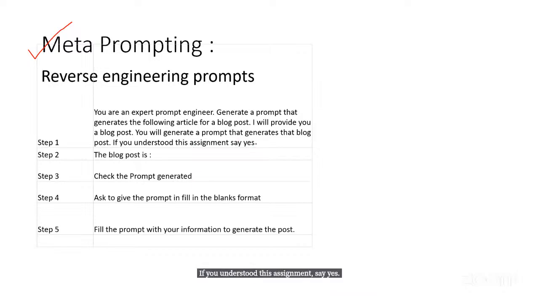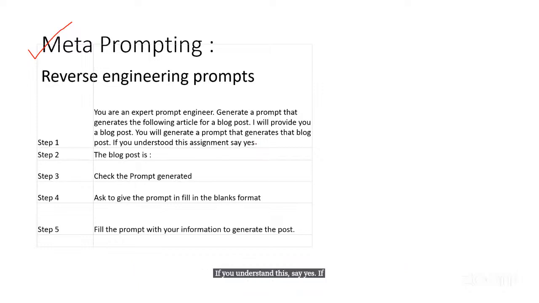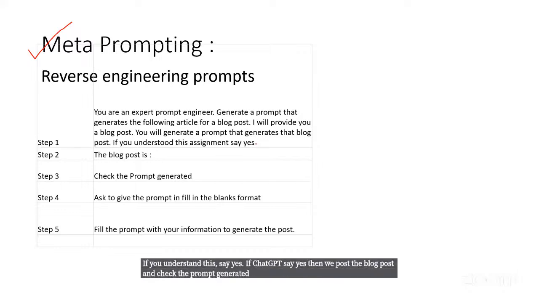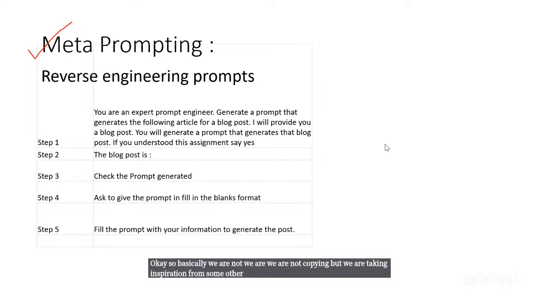So we will ask ChatGPT that you are a prompt engineer. You have to generate a prompt that generates the article from the blog post. If you understand this, say yes. If ChatGPT says yes, then we post the blog post and check the prompt generated, and we ask it to give this prompt with blanks, fill in the blanks with our information, and we will have our post. So basically we are not copying, but we are taking inspiration from some other brand's marketing.